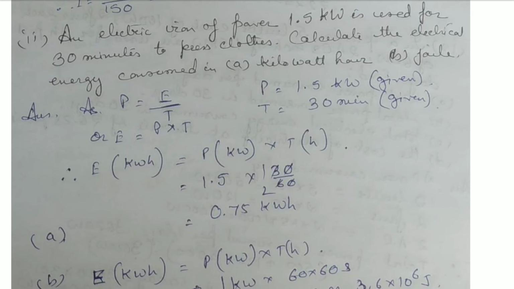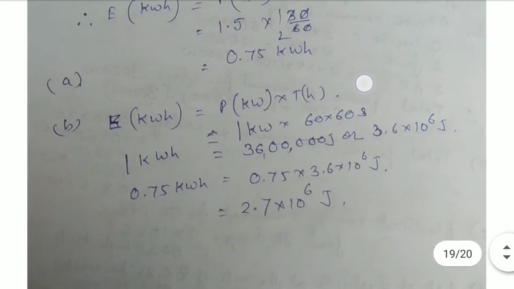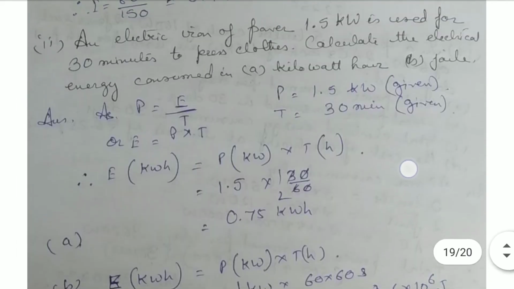So E in kilowatt hour will be equal to power in kilowatt and time in hour. So 1.5 into 30 by 60, because 30 minutes has been given, so we have to convert it into hour. 30 by 60 gives 1 by 2 hours or 0.5 hours, and that will be equal to 0.75 kilowatt hour. This is the A part.